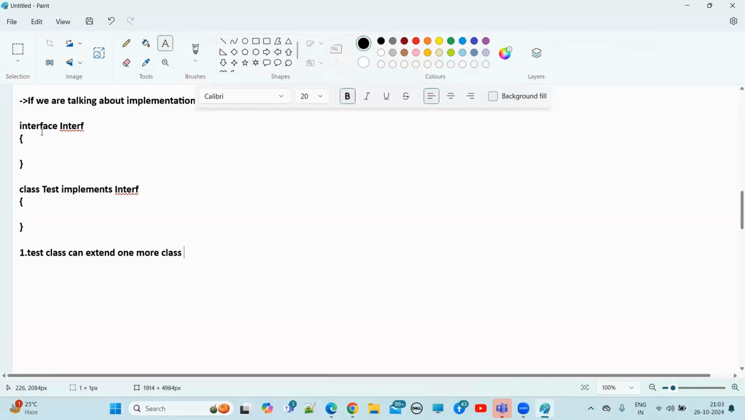Can extend one more class. Or else we can write what? Test class can use functionality of another class, right? Yeah, the first point. Now the second point. Second point what, guys?